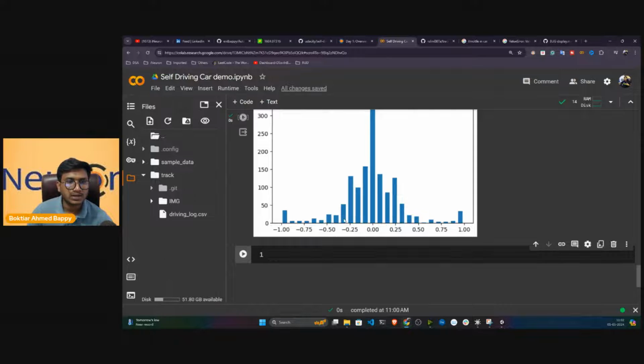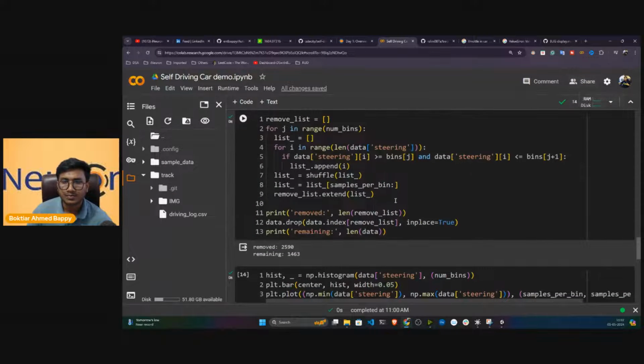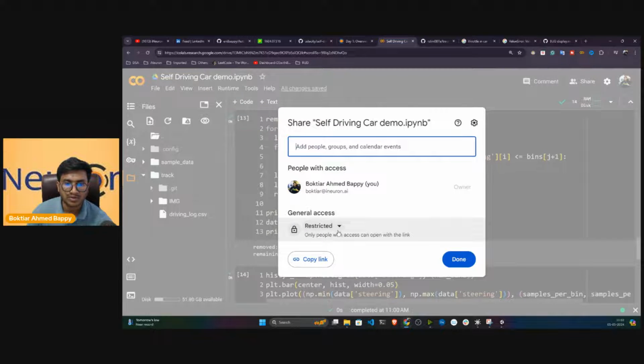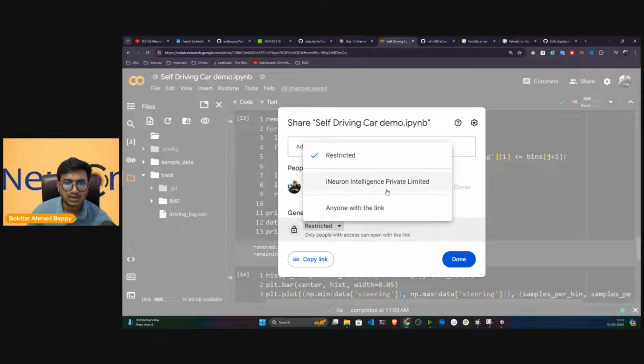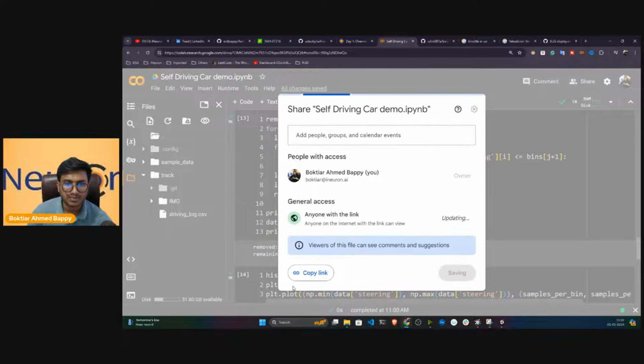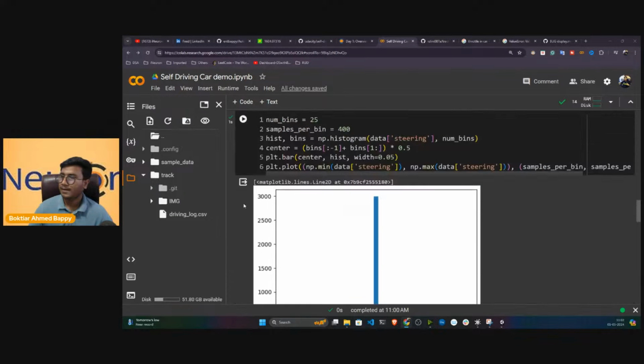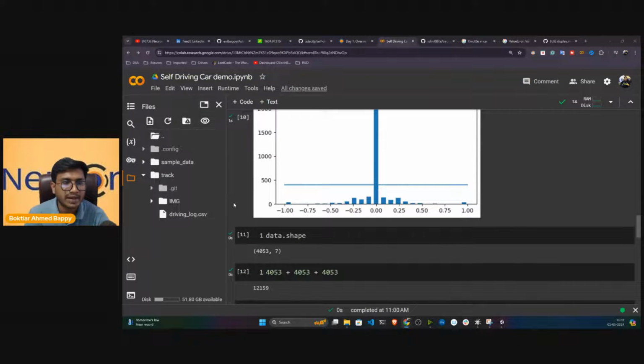Now I can share this particular link with you. I'm not going to download it, because again I'll be using the same notebook. So let me share the link with you. That would be better. Here I'll give permission to all of you. I'm sharing the link in the chat. Guys, if you have any queries, you can ask me, or else I can conclude the session for today. Any query, guys?